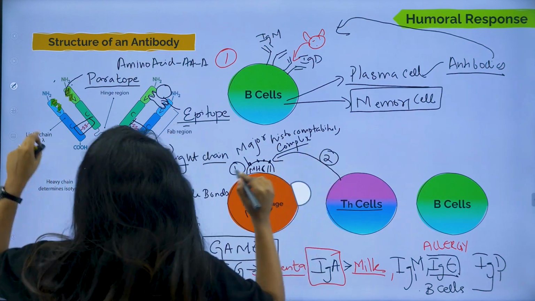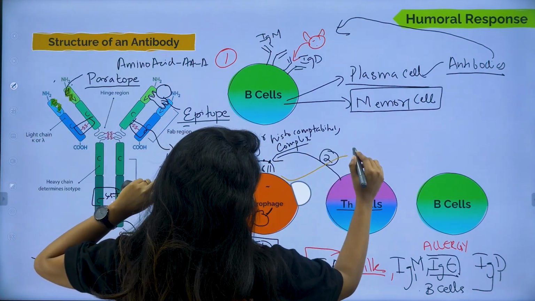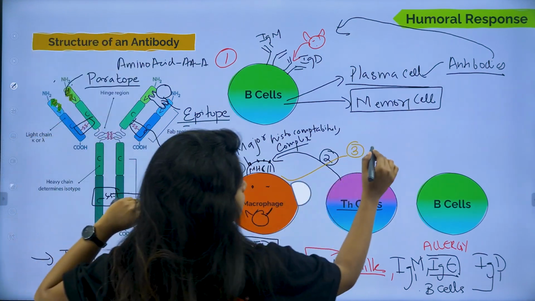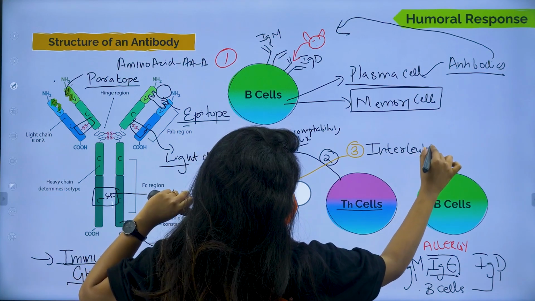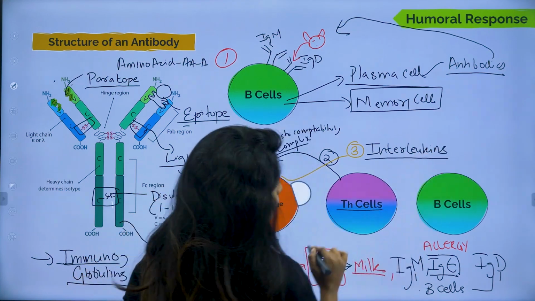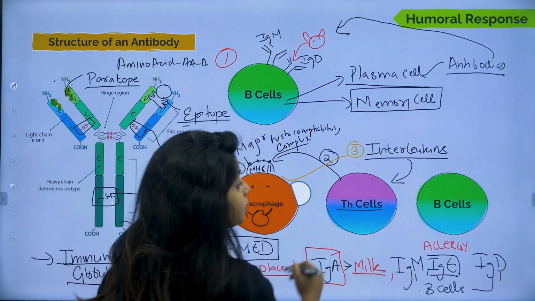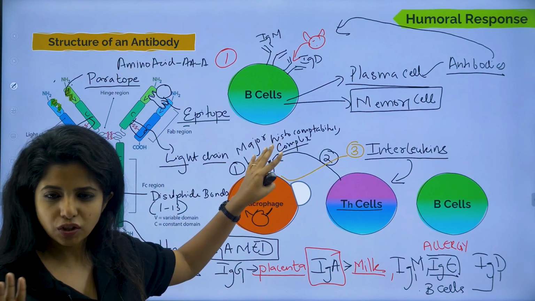Second thing is that this happened, and the third thing that happens is the macrophages will be releasing interleukins, which now will be activating the TH cell. So the TH cell has just come and attached. That's the only thing that happened.